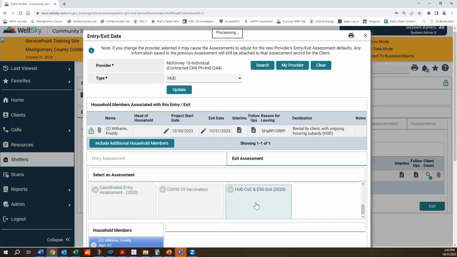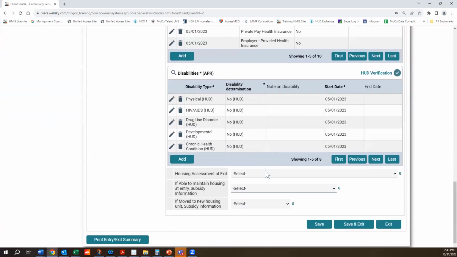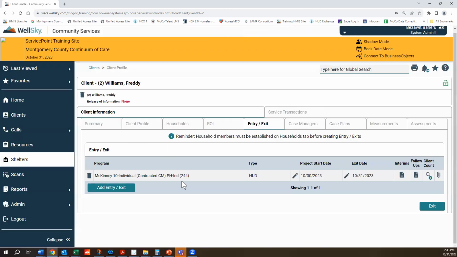The exit sub-assessment is still the same. Nothing really changed in here. Okay. And just save and exit. All right. So let's look at another client and enter that client to emergency shelter, for example, right?